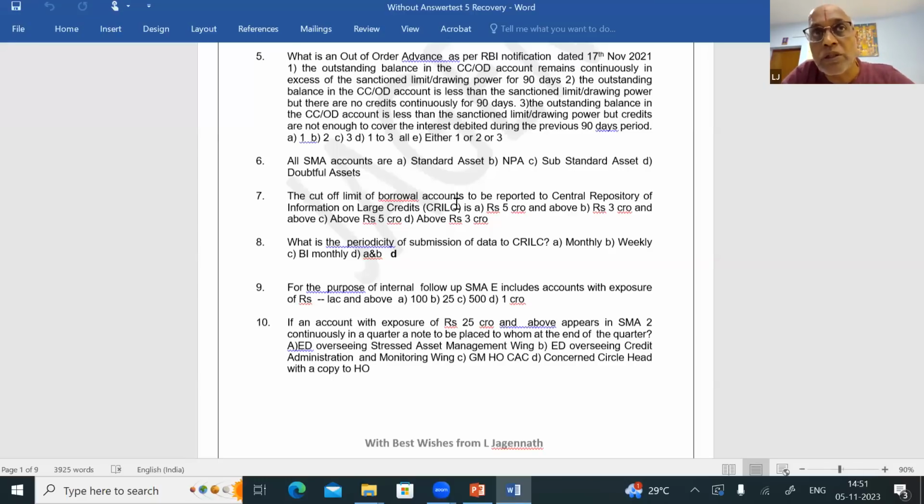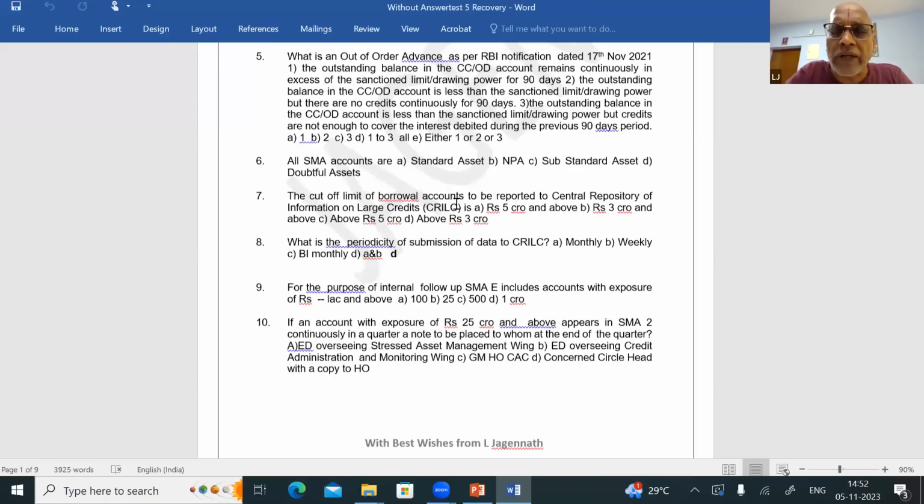There are some accounts that had overdue till last week, but this week the overdue has cleared. Those accounts are also to be reported to CRILIC on a weekly basis. So there are two types of reporting to CRILIC. On a monthly basis, whether overdue is there or not, NPA or not, the data is to be furnished to CRILIC for exposure of 5 crores and above.